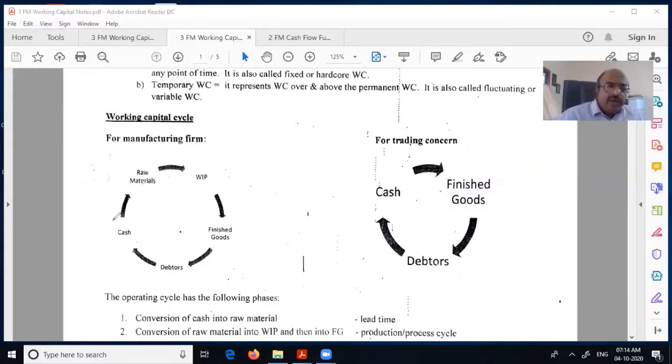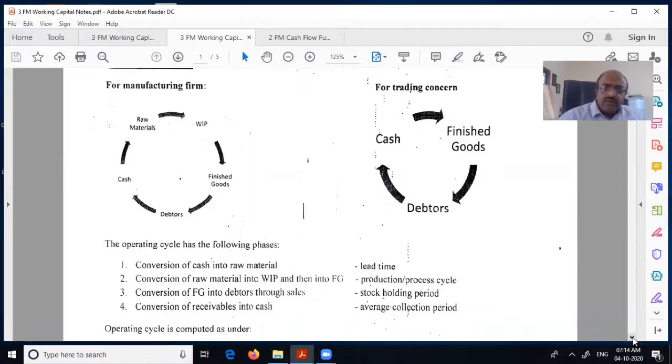Same now, let us look at manufacturing. So, trading in smaller items is involved. Here, there are a few more things. From cash, he buys raw material. From raw material, there is WIP. Then finished goods. Then debtors, and then cash again. So it's all the same except that a few elements like raw material and WIP are added to it. The concepts and everything is the same. There's nothing much to it. Again, the idea is the faster you do, the more.